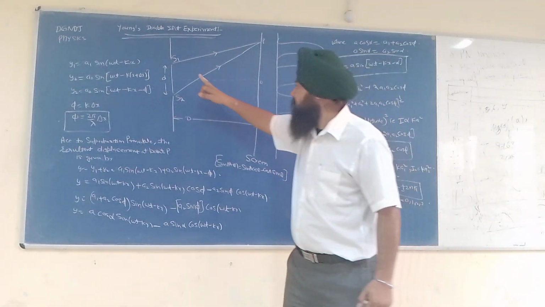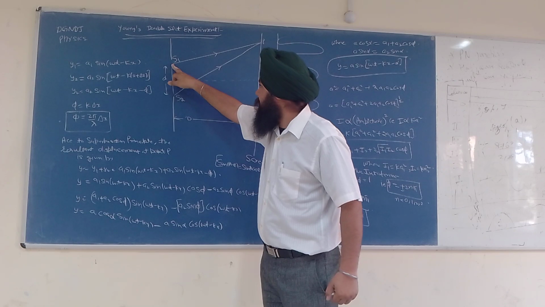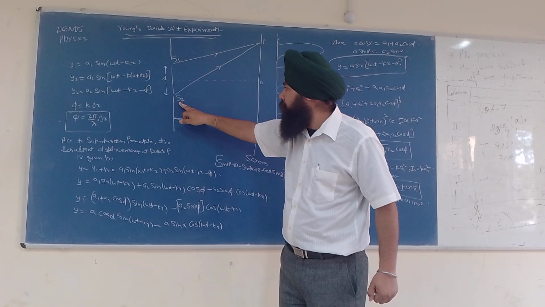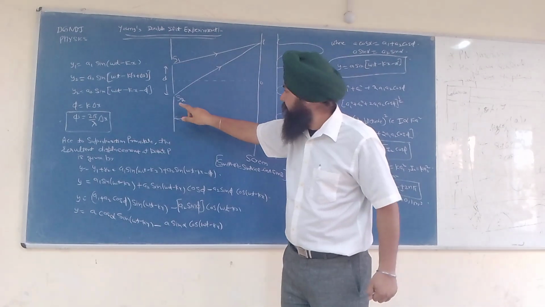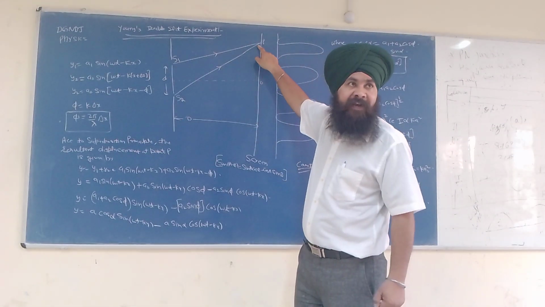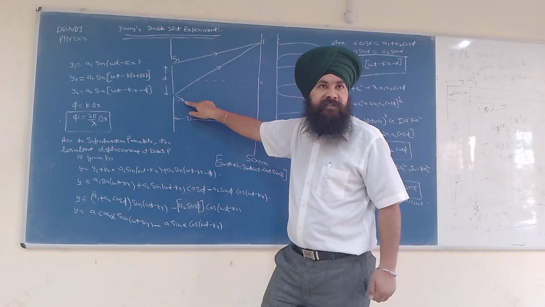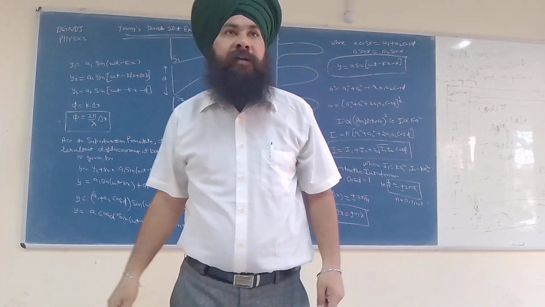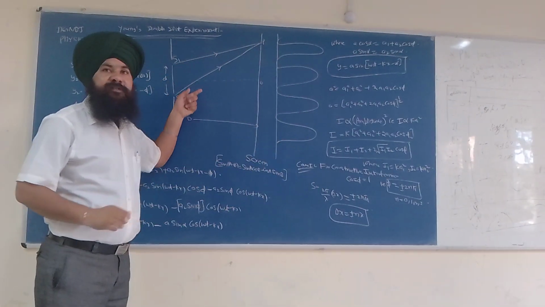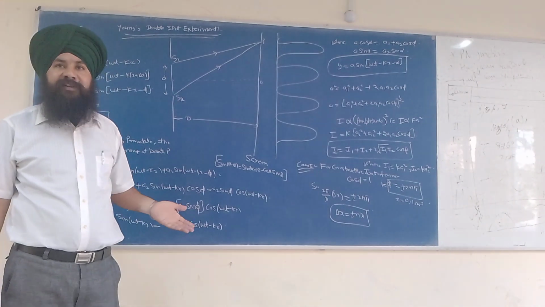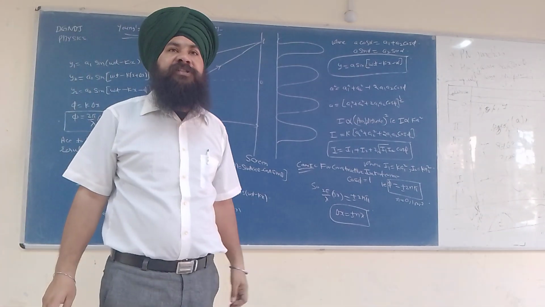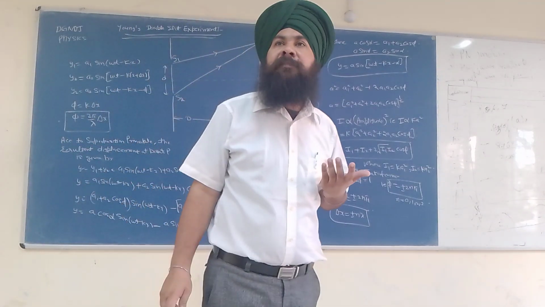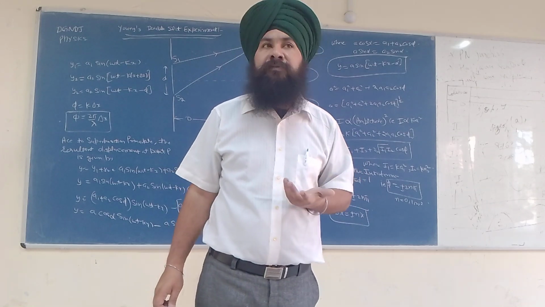So actually what happens? The light traveling from slit S1 and the light traveling from slit S2, this light will travel an extra distance, because this distance is less and this distance is more. It means there is some path difference. And due to that path difference, either constructive superposition or destructive superposition will occur.